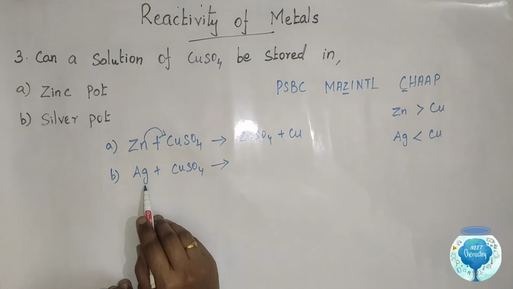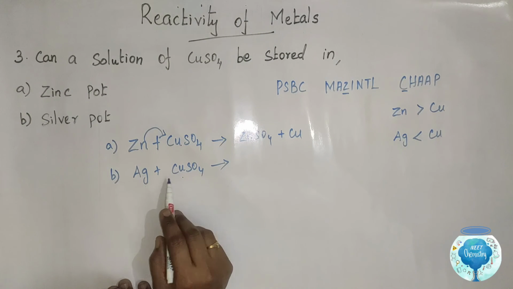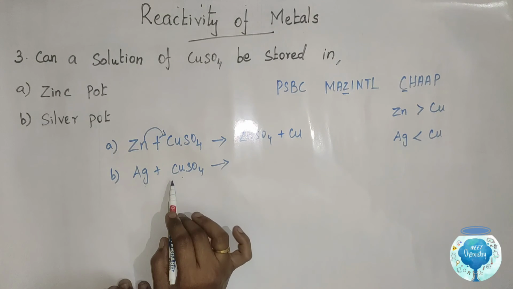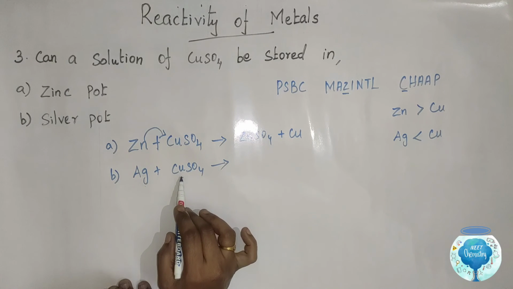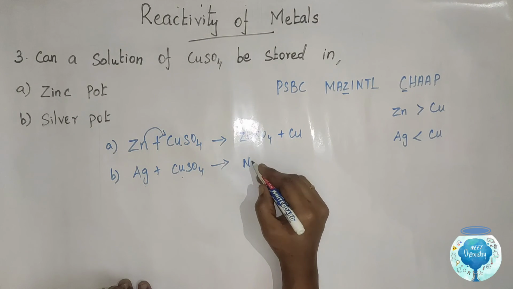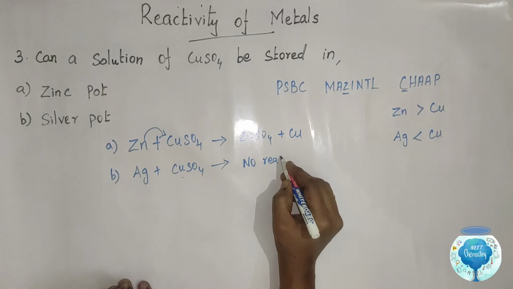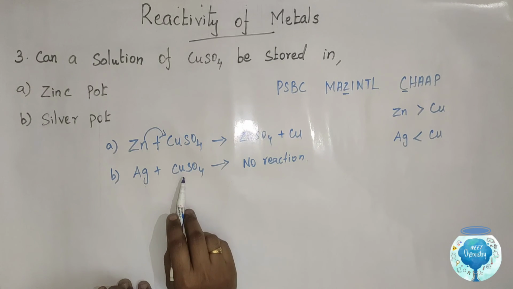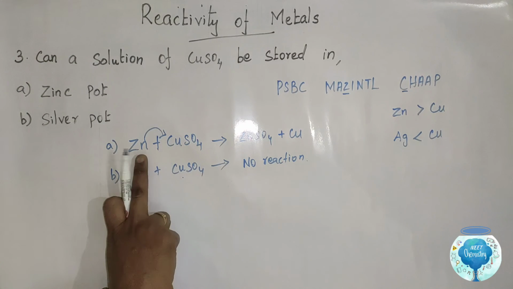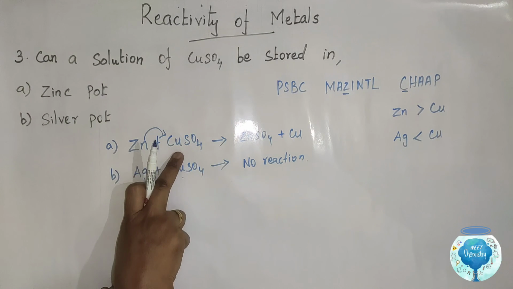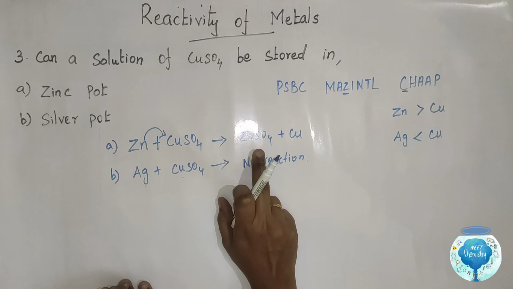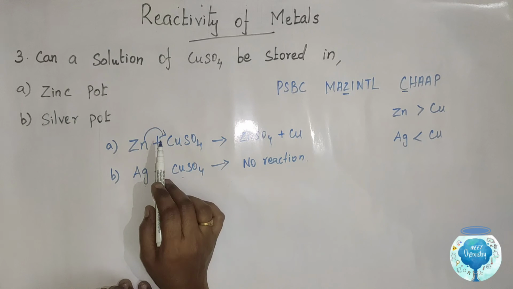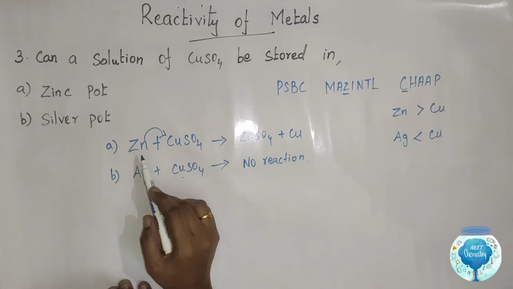Here silver is less reactive than copper. So a less reactive metal cannot displace the more reactive metal. So silver cannot displace copper from copper sulfate solution. So no reaction takes place. In a zinc pot, zinc displaces copper to give a colorless solution, so it is not used to store copper sulfate solution.